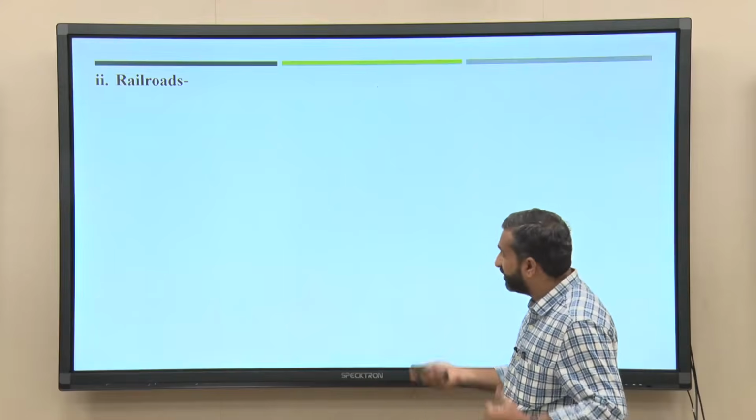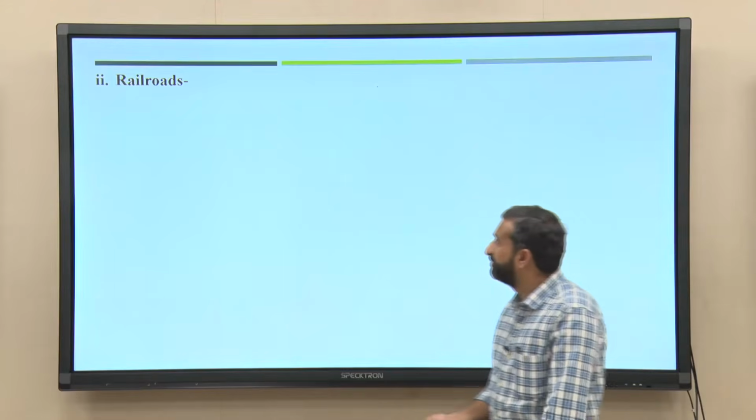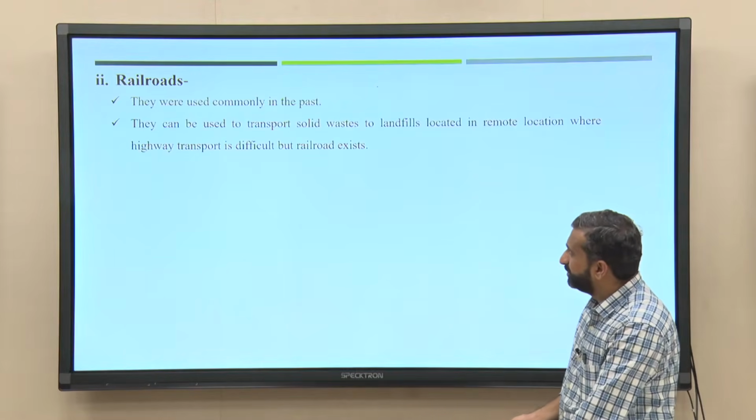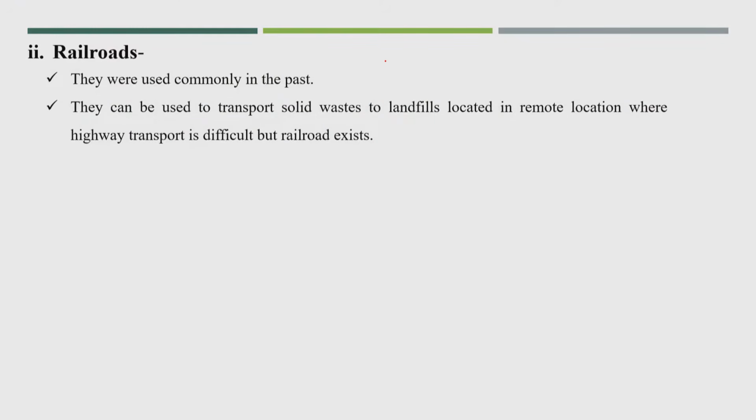Now, this is another way of collection or transport that could be possible: the railroad. They were commonly used in the past, especially in the European countries or in the US. The waste used to be hauled by the railroads in the past, and this is also possible.